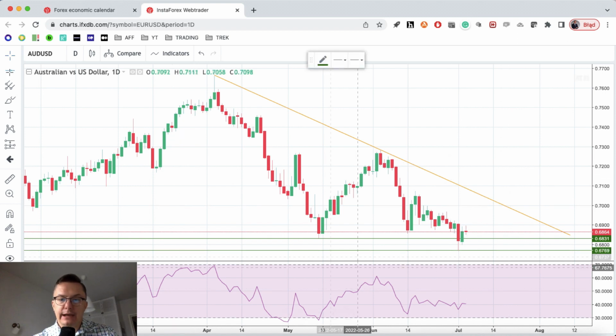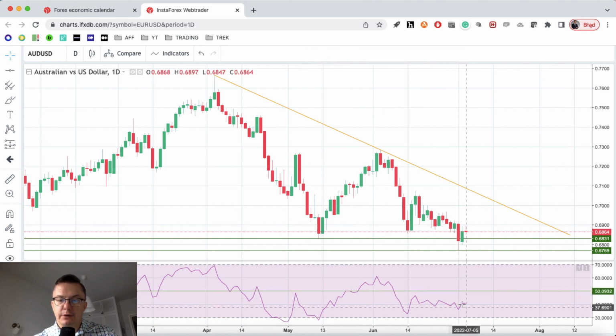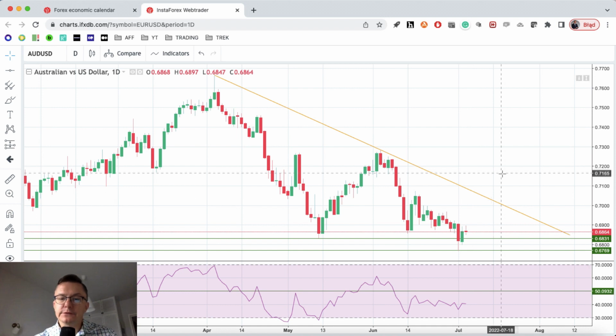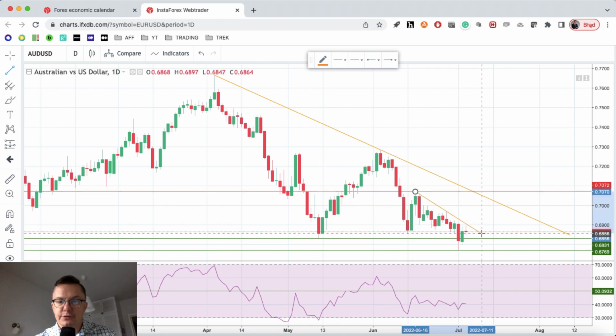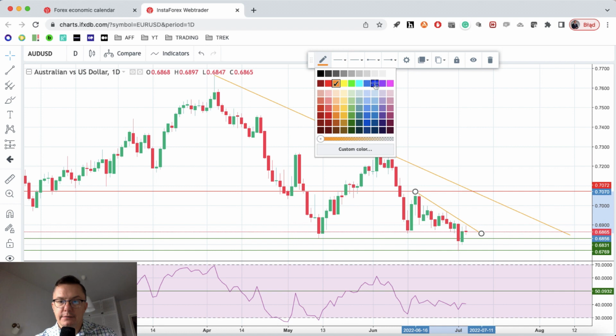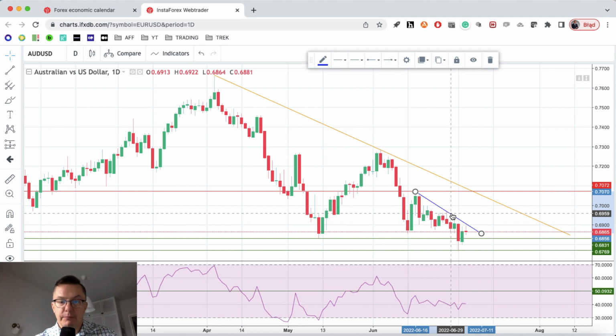The markets are still under the pressure, under the bearish pressure, of course, and as you can see, the level of 50 is quite far away from the current levels. So we should expect another down move here on the Australian dollar. We got the technical resistance at 7,072, and of course we can easily mark the trend line here. This is the short-term trend line, as you can see. Let's make it blue or something, and then this short-term trend line very effectively caps any kind of a bounce above this line.